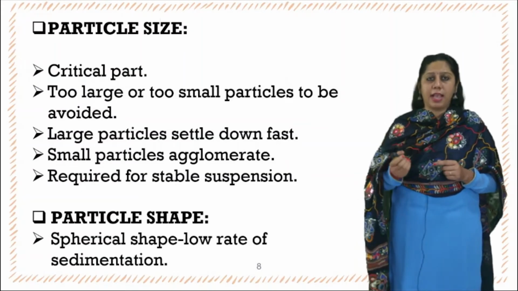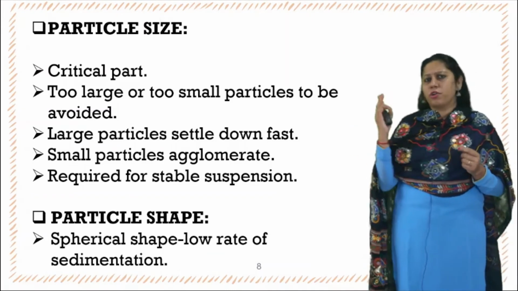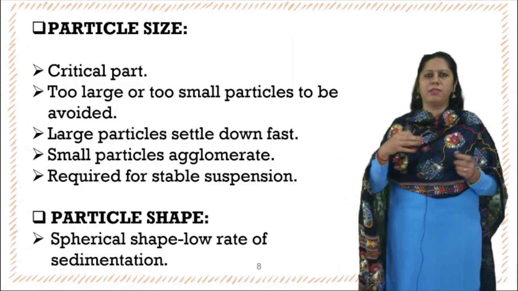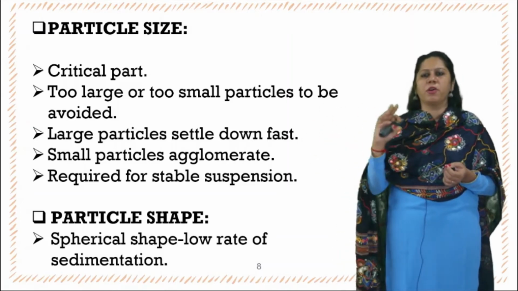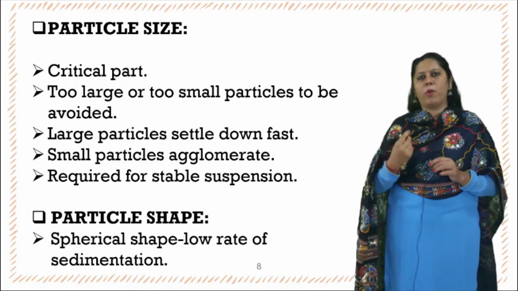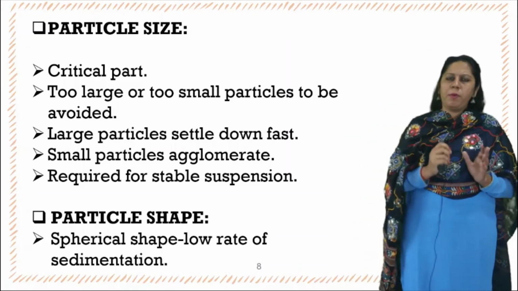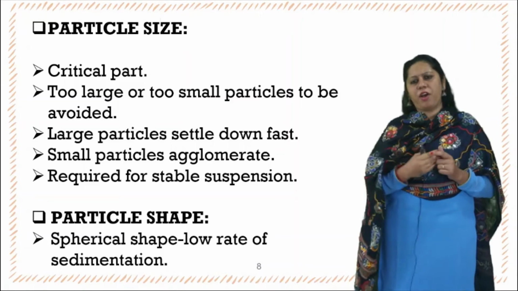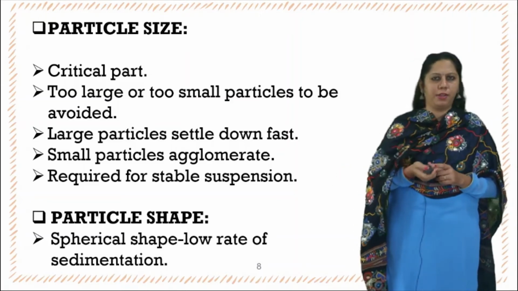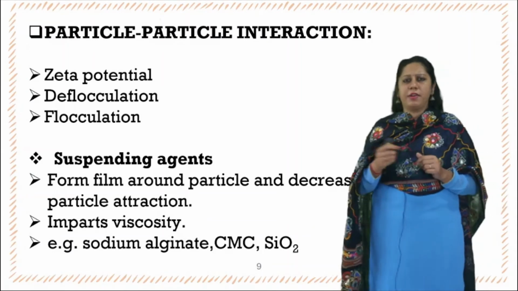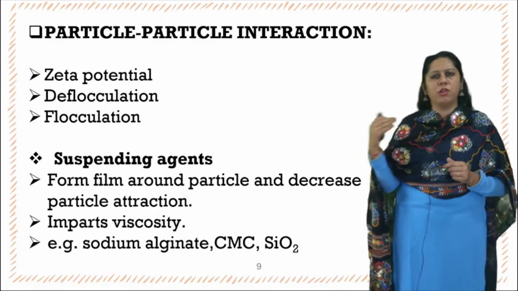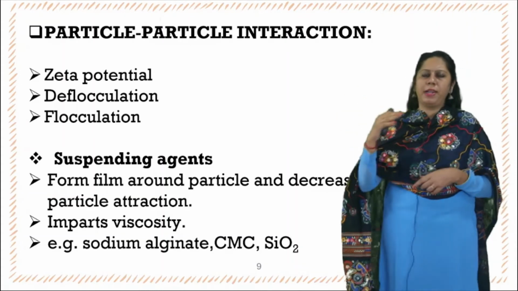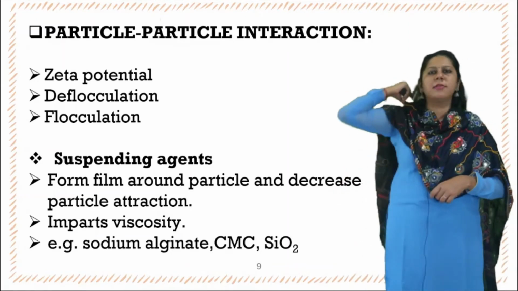Next is the particle size, which is a very critical part because too large or too small particle size will lead to instability. Large particles settle down faster, whereas the small particles may have a tendency to aggregate because of the charge acquiring tendency. So optimum particle size is required for preparing a stable suspension. Next is the particle shape. It is found that the spherical shape has lower rate of sedimentation. For particle-particle interaction, the consideration should be for the zeta potential, which is from the DLVO theory, and deflocculation and flocculation. So wherever required, you will maintain the zeta potential there.